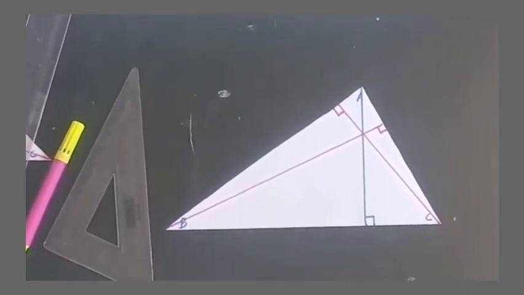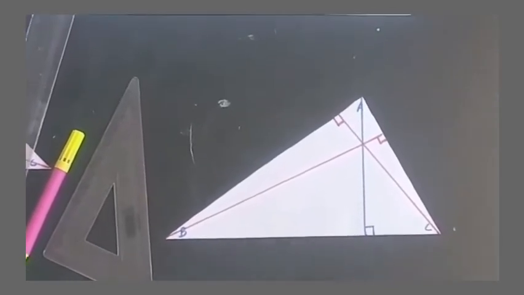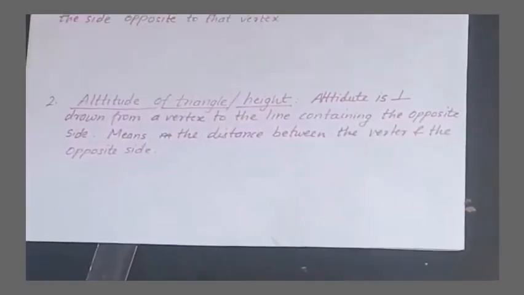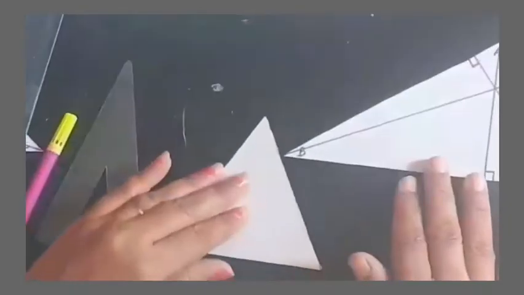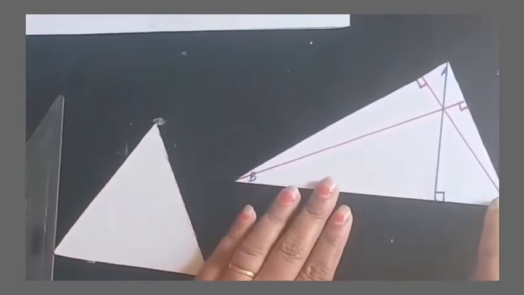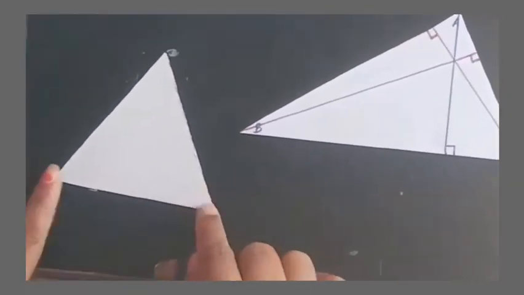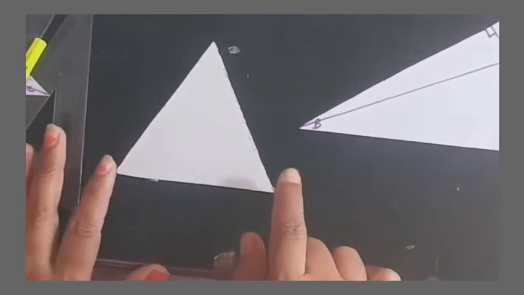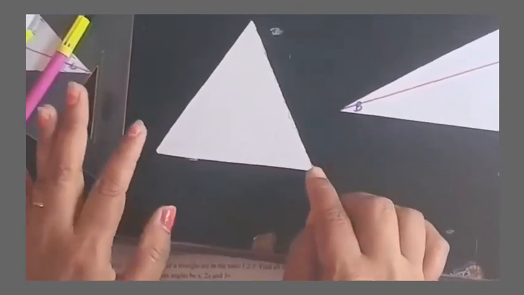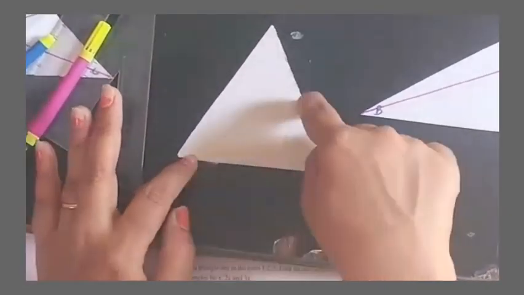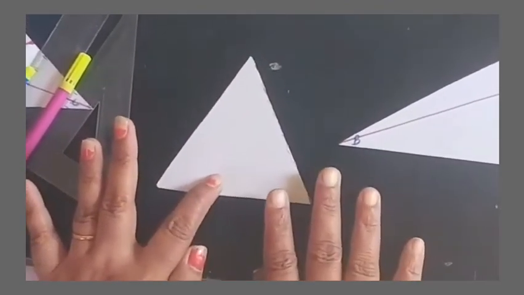So let us try to understand what the altitude actually means. In an acute angle triangle, all altitudes lie inside. So if I take an acute angle triangle, all the altitudes meet inside the triangle. One more thing: in the case of an equilateral triangle, the altitude and the median will be one and the same. If I construct a median, it will be at the midpoint, and the height will also be the same in the case of an equilateral triangle.